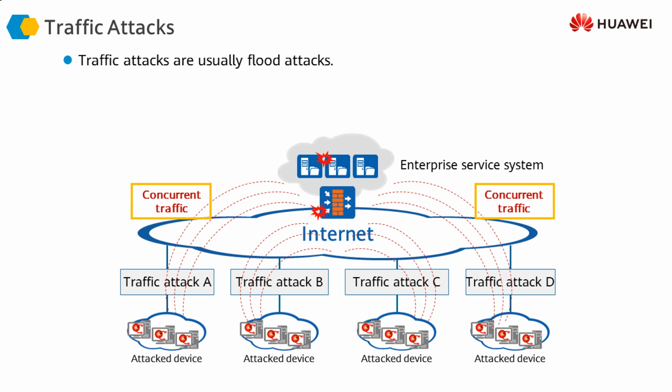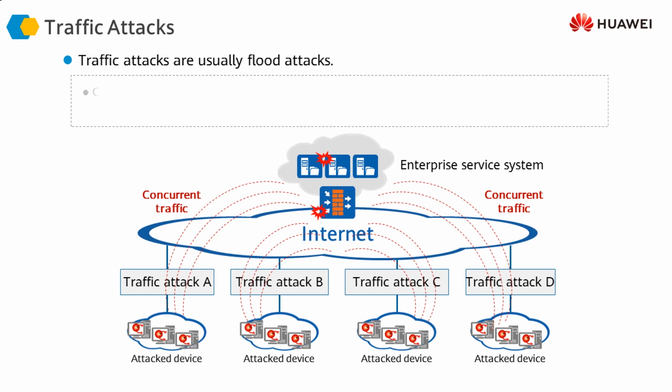The attackers send concurrent traffic or simultaneous large amounts of traffic to those network and server resources, and hence the network or the servers cannot provide the routine or the normal service that they are supposed to provide to their users. This is how the traffic attacks are carried out, and this is the purpose of the traffic attacks. So primarily they either consume all the network bandwidth or they consume all the server resources.